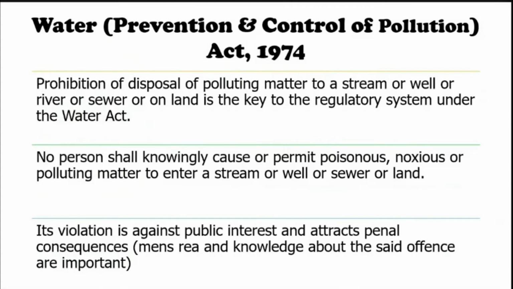There is the prohibition and there is a kind of limitation for any person to discharge such kinds of pollutants into the water streams. And its violation is against public interest because water is a public property, and it will attract penalty and consequences. Mens rea, and knowledge about the said offense, are important. Basically, it can lead to criminal proceedings if one violates. Maybe it is an individual or an industry that violates this act.